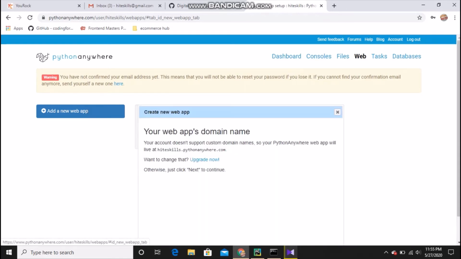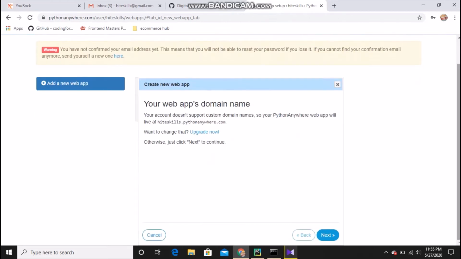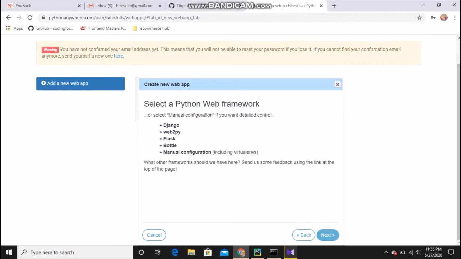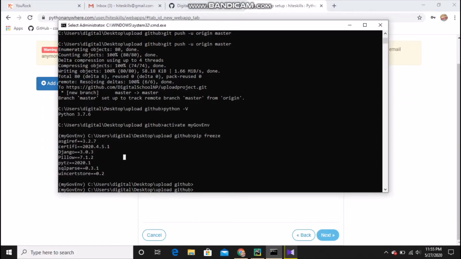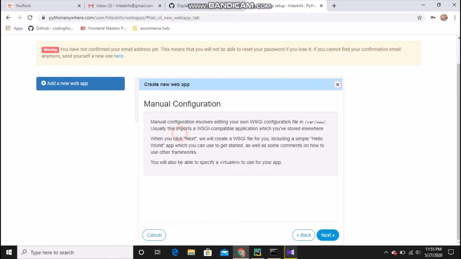Add a new app. As you can see, we don't have any custom domain, so our domain name will be my website name, and I will just click next. You can do direct Django and other things will be set up automatically, but we will go for manual configuration. You have to pick the Python version in which you did the project, and earlier we saw that we are using Python 3.7, so this time also we will create Python 3.7. So do the next, and you can see WSGI also, we have to check it out.